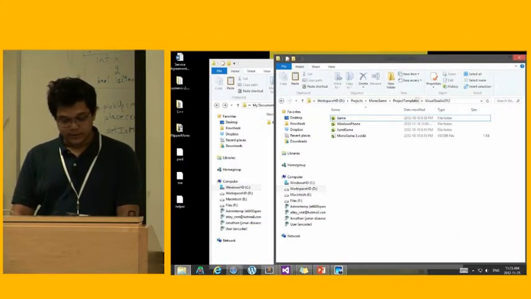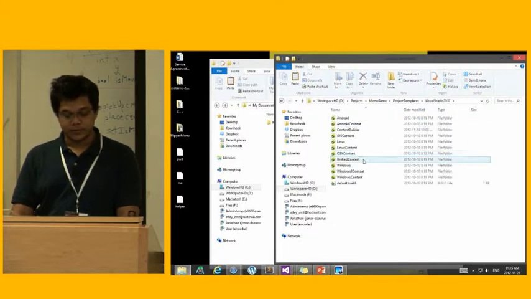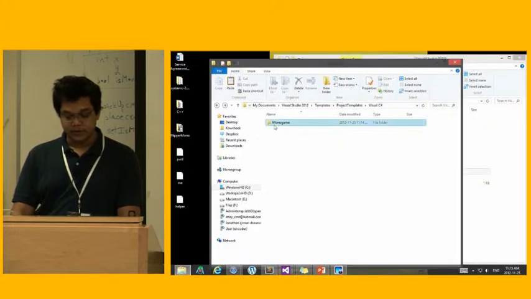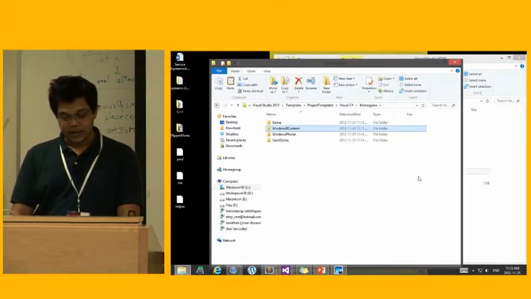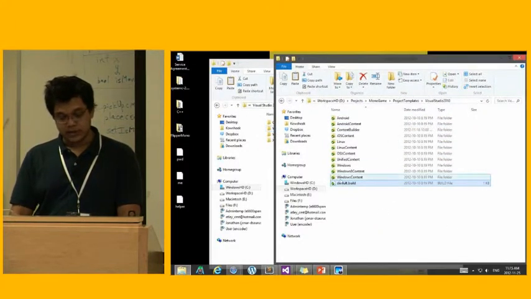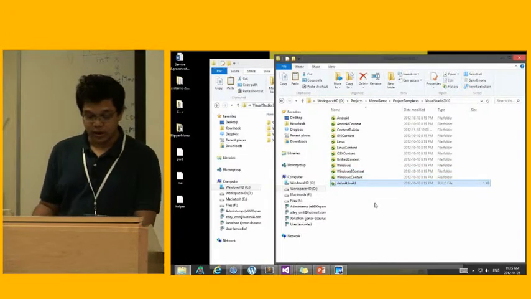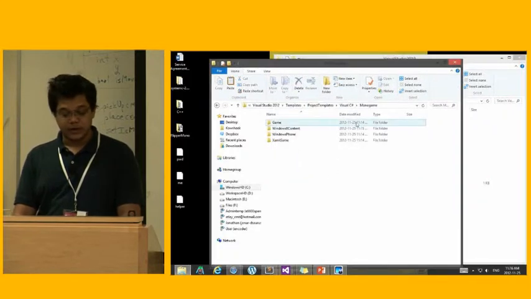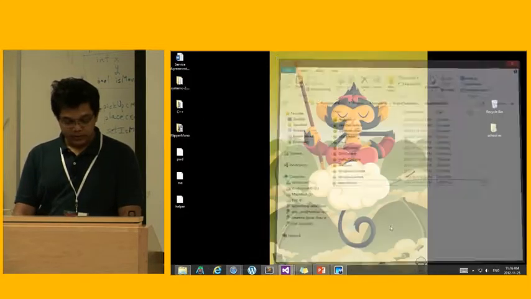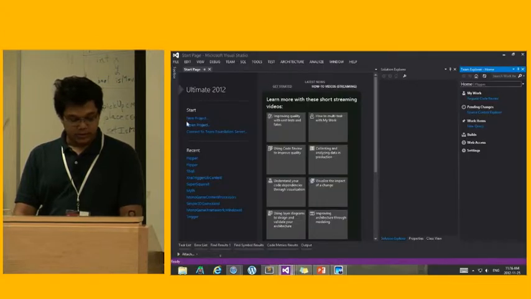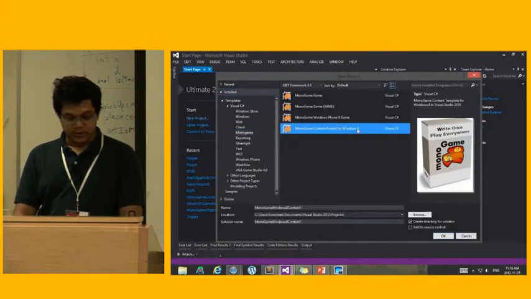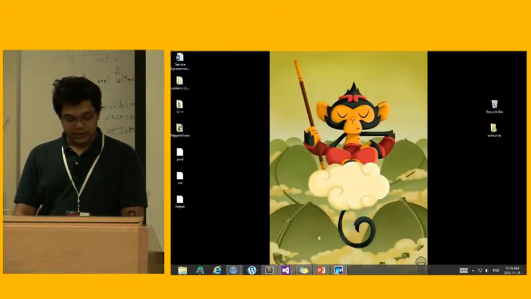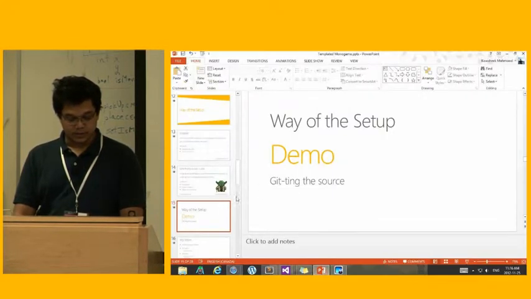So after I have this, there's a little bit of a trick that I have to do. I go to Visual Studio 2010, copy the Windows 8 content project, because you might have noticed that there is no content project yet. And they've built a Visual Studio 2010 version of the Windows 8 content project. And if you copy that over to Visual Studio 2012, it will still work. So let's look at that here. So there you go, the content project's here for Windows 8 as well. Now, I've done all that. Let's see what I can do next.